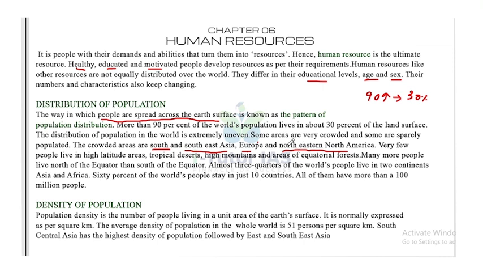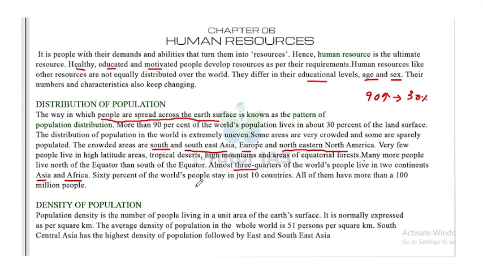Many more people live north of the equator than south of the equator. Almost 3/4 of the world's people live in two continents, that is Asia and Africa. So 3/4 of the world's population live in only two continents, Asia and Africa.